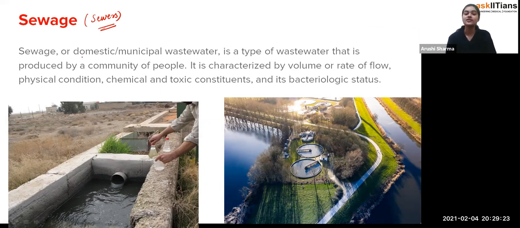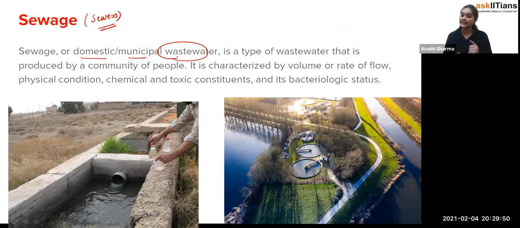The sewage, or the domestic municipal wastewater, is a type of wastewater that is produced by the community of people. That means the wastewater which is produced by us only, we call it the sewage. And the sewers are used so that the sewage can pass from our houses to some other place. Exactly, because we can't collect that wastewater in our houses.